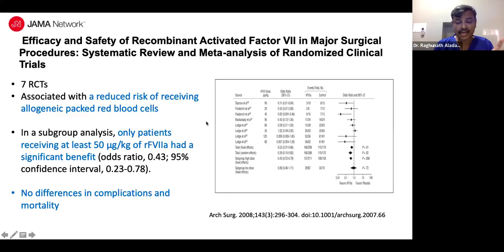There are multiple randomized controlled trials; 7 RCTs and a meta-analysis have shown it is associated with a reduced risk of receiving allogeneic blood transfusion. That means the need for blood transfusion will be less if you use factor 7A in major surgical procedures. This is the efficacy and safety of factor 7A. You should know that at a dose of 50 microgram per kg, factor 7A works better, with a significant effect compared to lower doses, in subgroup analysis. There was no difference in complications or mortality. This study also speaks about the risk.